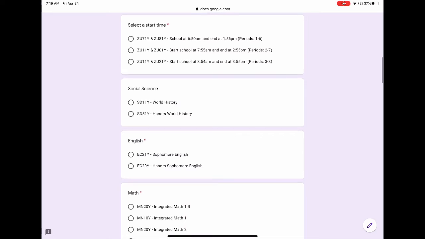Moving down here, we have 3 start times at Claremont High School. You have a 6:50 a.m. start time with an end time of 1:56, 7:55 a.m. with end time at 2:55 p.m., and an 8:54 a.m. with an end time of 3:55 p.m.